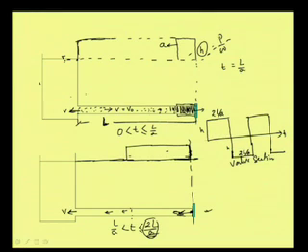Say initially it is 0 at this point. If it is at the center, then after half of L by A, it will start rising like that. So the pressure variation diagram will be different for different sections, and we are drawing this one for the valve section. Now, this is a frictionless system.